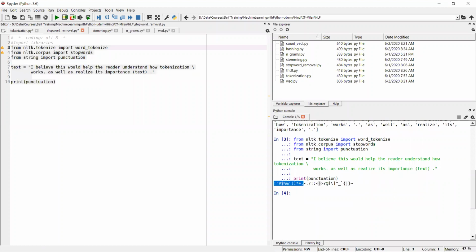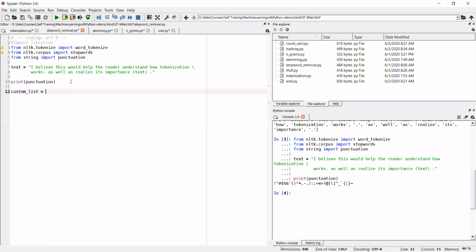So these are special characters: equal, star, parenthesis. What I want to do here is remove these kind of characters, dot, comma. I don't want these because I am cleaning up my text, so I don't want these kind of characters in my final text. So what we'll do, first we'll create our custom list.